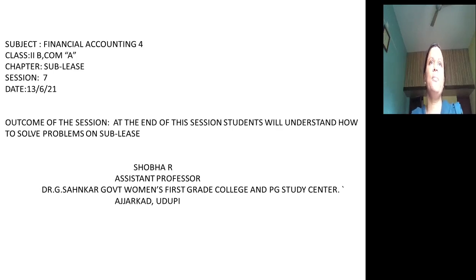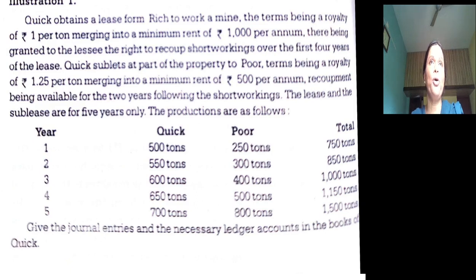Hello students, welcome back to session 7 on sublease. In this session we are concentrating on a new problem relating to sublease. You just look at the problem.